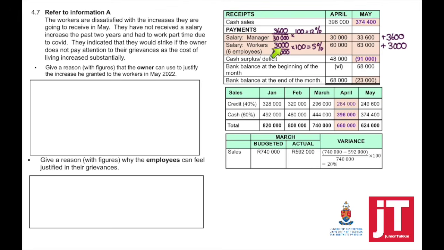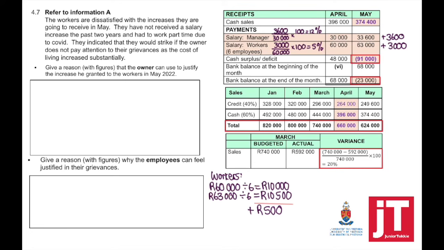Whereas the manager, if you take 3,600 divided by 50,000 times 100, received a 12% increase. Each worker earned 10,000 before the increase, and after the increase will receive 10,500. So it's only a 500 Rand increase per worker. Now if you compare that to the manager, he got 3,600. So no wonder these employees are upset.